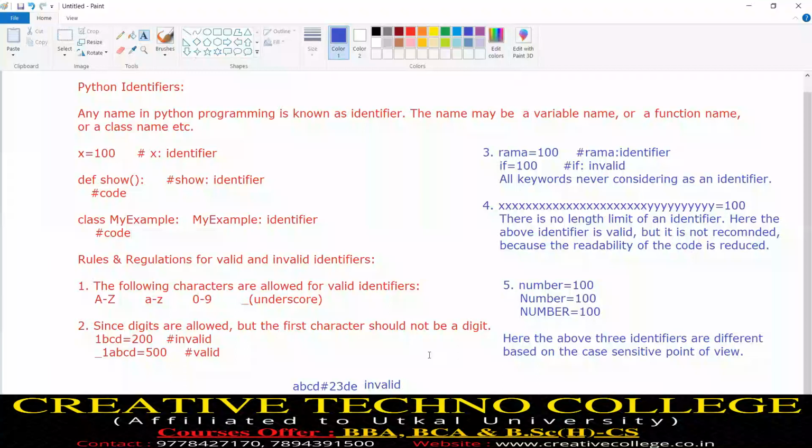Now tomorrow we will go to an important topic, that is Python flow control. In Python flow control, we will cover selection statements, iterative statements and transfer statements. Under selection, we will cover if-else and if-elif-else. Under iterative, we will cover while loop and for loop. Under transfer statements, we will cover break and continue. So this is all.